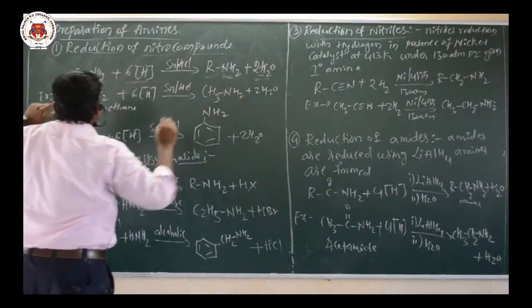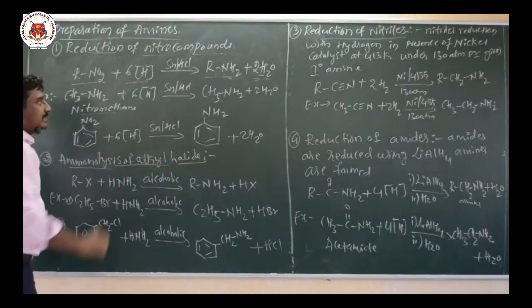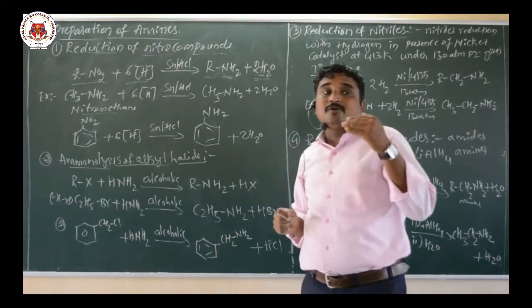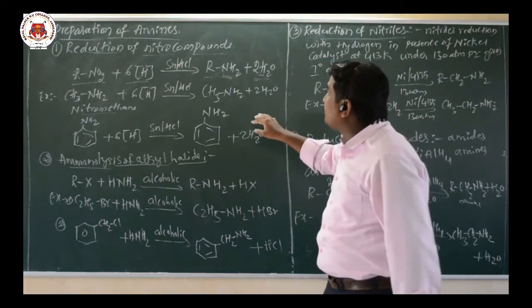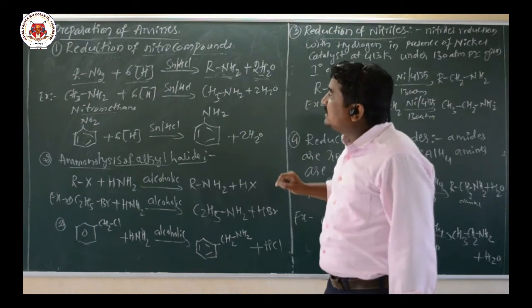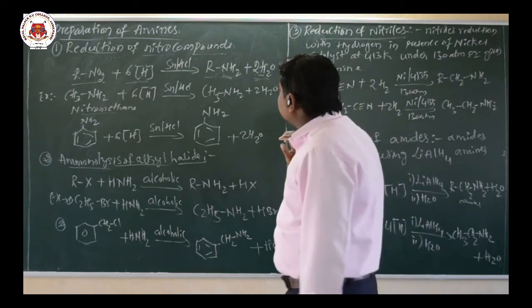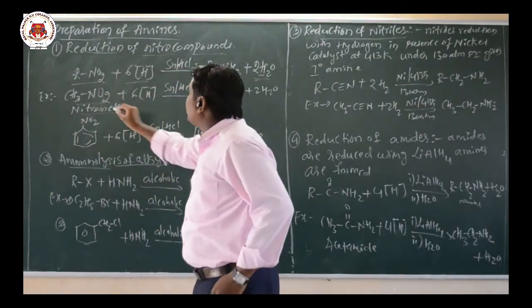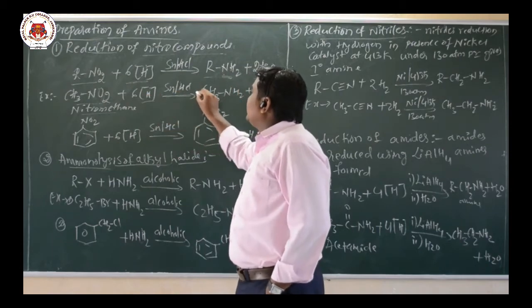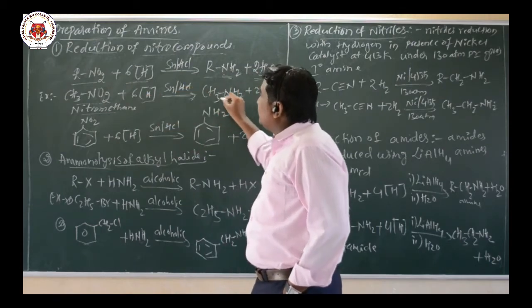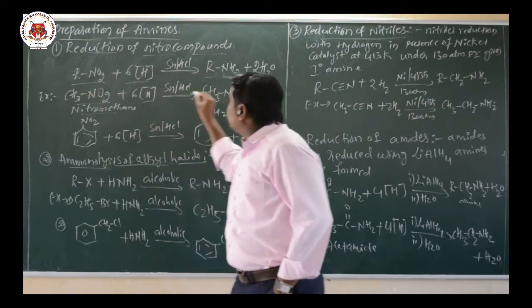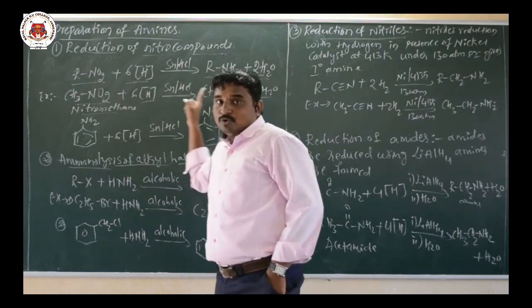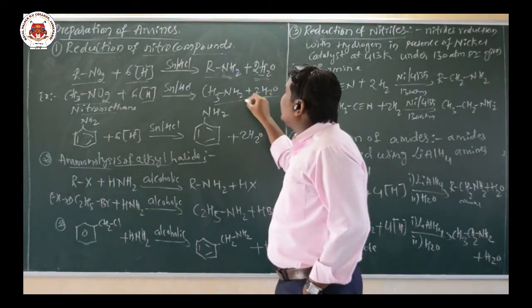Now the example I have given is nitromethane. Nitromethane, CH3NO2, undergoes reduction when heated with tin in concentrated HCl, with addition of H2, and there is formation of methanamine, CH3NH2, and removal of 2H2O.